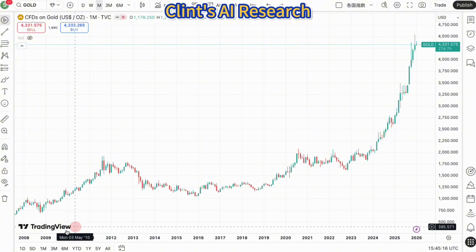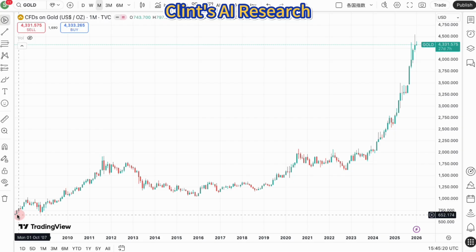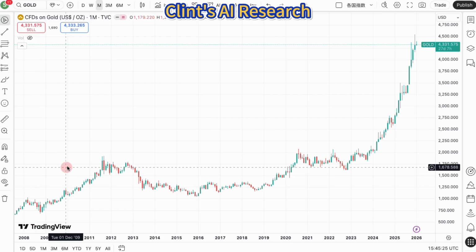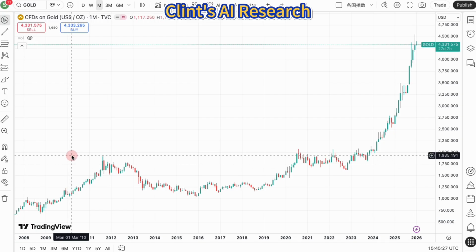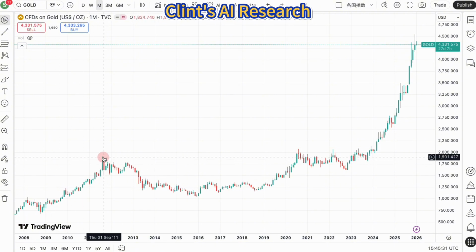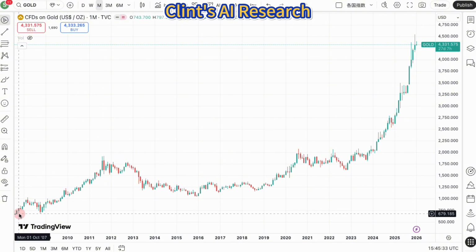Period, trend, price action approximately, and key drivers. 2008 to 2011. Major rise: $700 to $1,920. Global financial crisis, GFC, flight to safety, introduction of quantitative easing, QE, by the Fed.